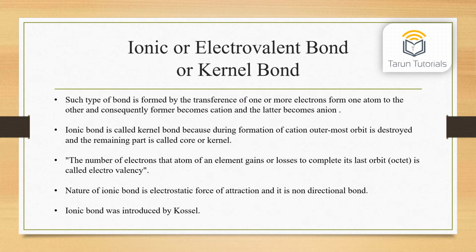Ionic or electrovalent bond or kernel bond. Such a type of bond is formed by transference of one or more electrons from one atom to the other, and consequently the former becomes a cation and the latter becomes an anion. Ionic bond is called a kernel bond because during formation of the cation, the outermost orbit is destroyed and the remaining part is called the core or kernel. The number of electrons that an atom of an element gains or loses to complete its last orbit, that is octet, is called electrovalency. The nature of ionic bond is electrostatic force of attraction, and it is a non-directional bond. Ionic bond was introduced by Kossel.